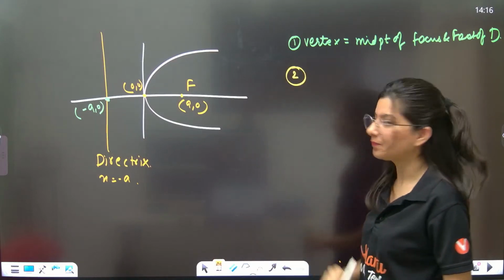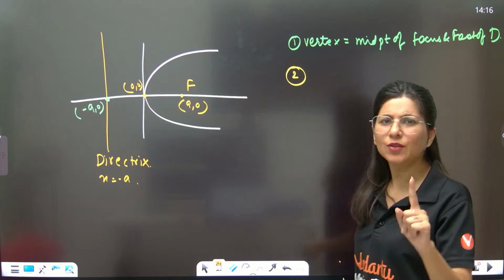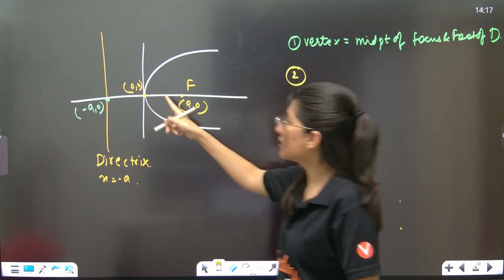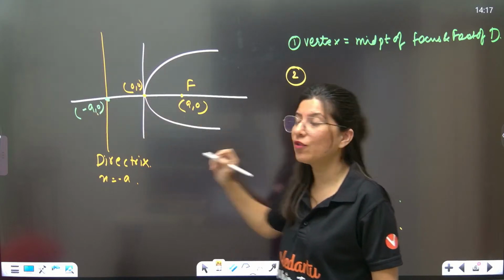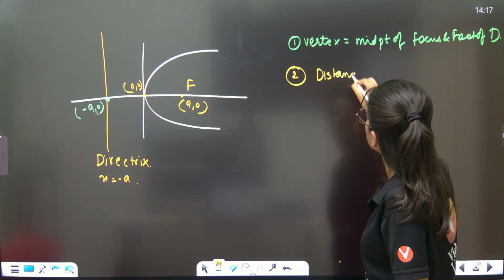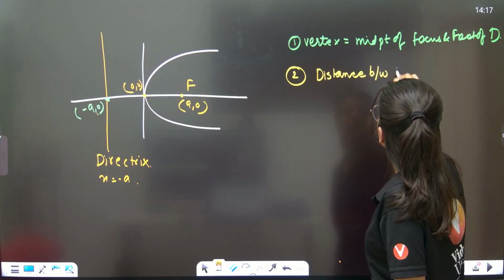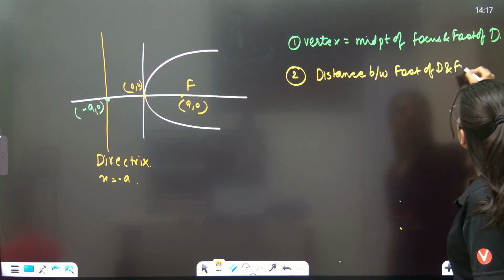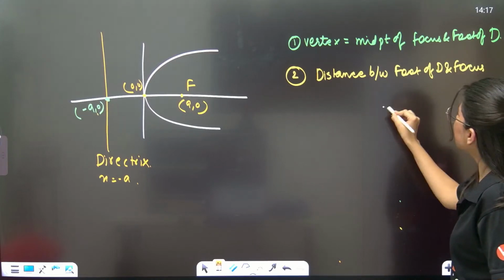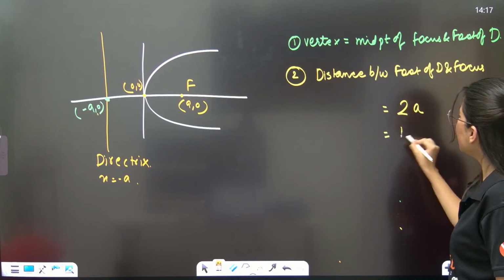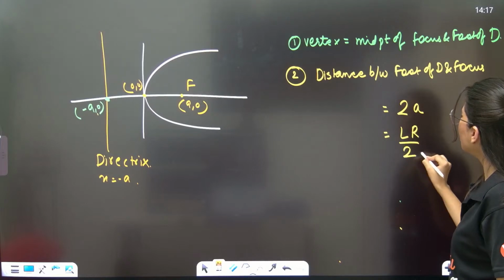Second thing, can you tell me what is the distance between foot of directrix and focus? The distance between foot of directrix and focus is equals to 2 times a, which is length of latus rectum upon 2.